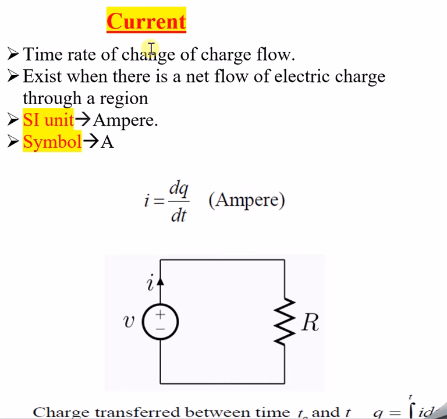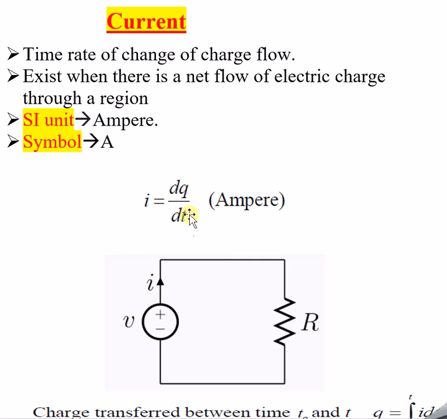There is nothing to remember here. What is current? As I already told you, it is the rate of flow of charges, or the rate of change of charge flow. Both are one and the same. So current I is equal to the rate of flow of charges. What is a rate? Rate means with respect to time. Flow means q, where q means charge, and t is time.